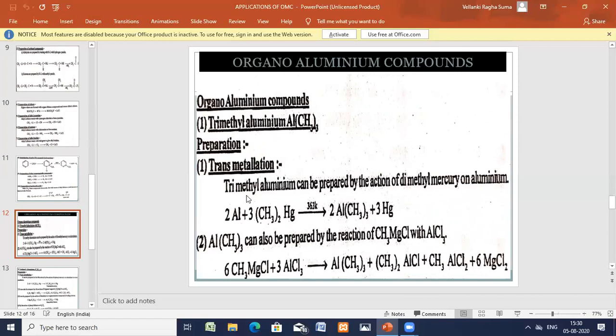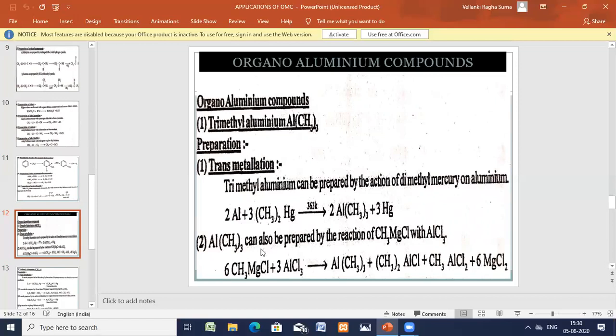Now we'll see the preparations. So take the aluminium and dimethyl mercury. Okay, so aluminium and dimethyl mercury, 3 moles, are taken at 373 Kelvin temperature. What is happening? The aluminium is coming here, the mercury is going. Exchange, transmetallation is taking place. Thereby, I got the trimethyl aluminium compound.